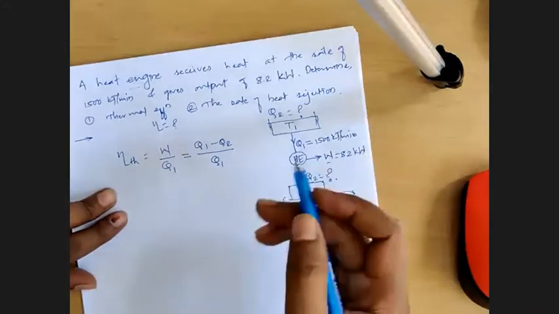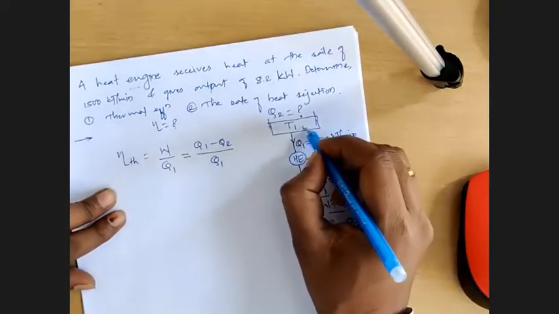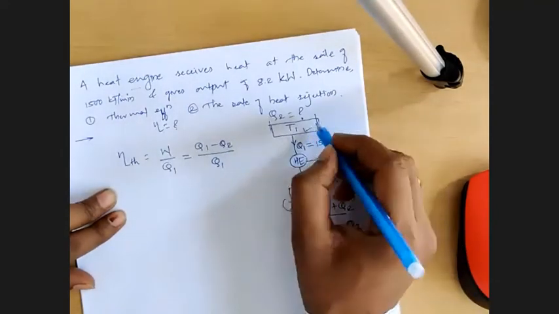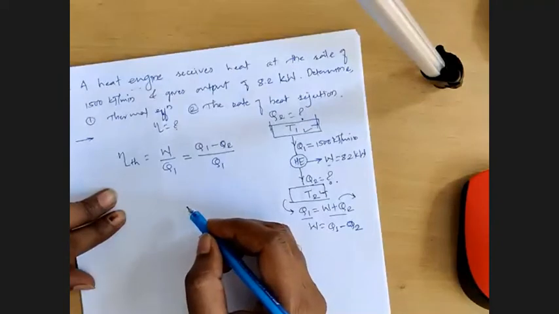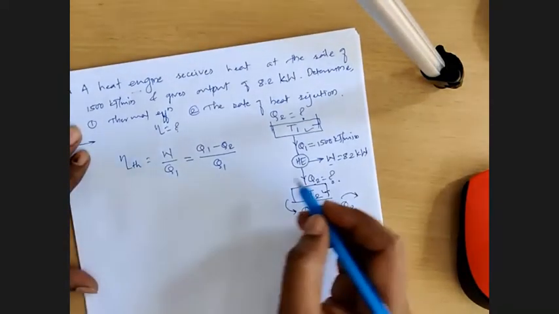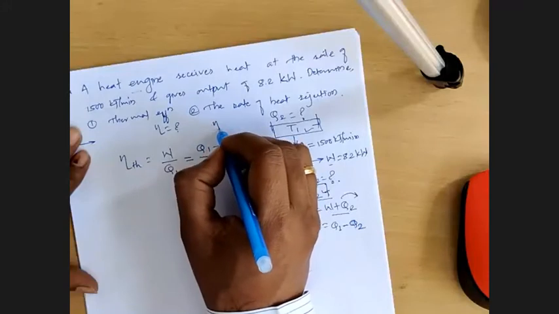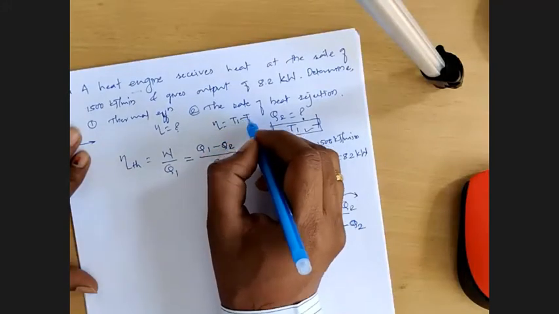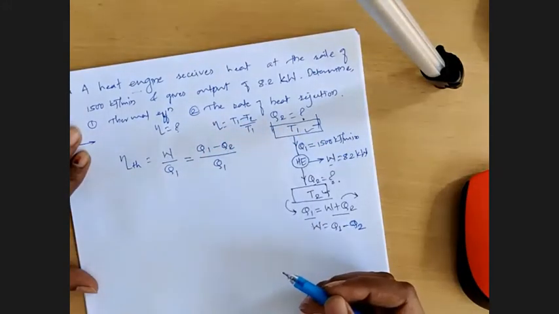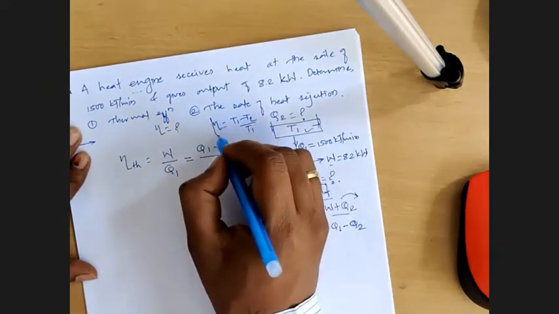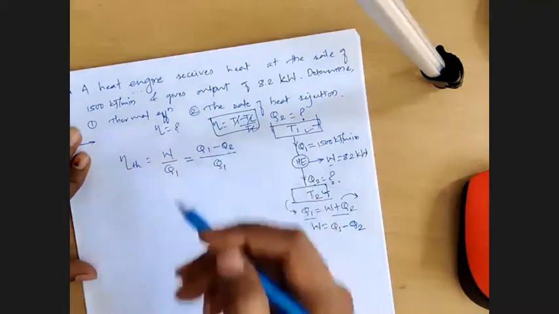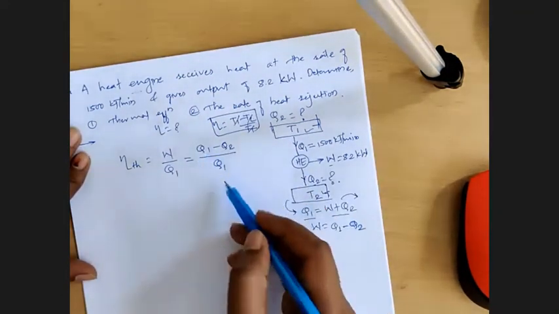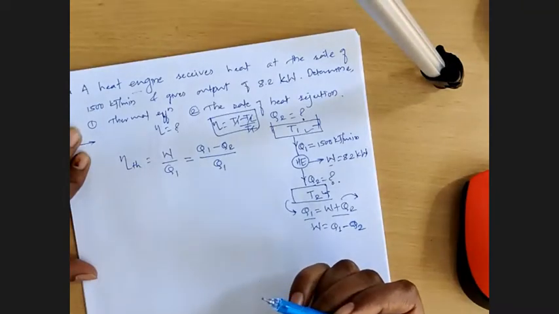There is one alternative relation that is based on temperature, but as T1 and T2 both are unknown, so we cannot use that relation. Or else there is alternative relation for η thermal: η thermal is equal to (T1 minus T2) by T1. Right? That relation is also there, but we are not going to use that one as all the things are unknown. But we can use this one because this Q1 is known, or we need to find Q2 first. What will happen here?